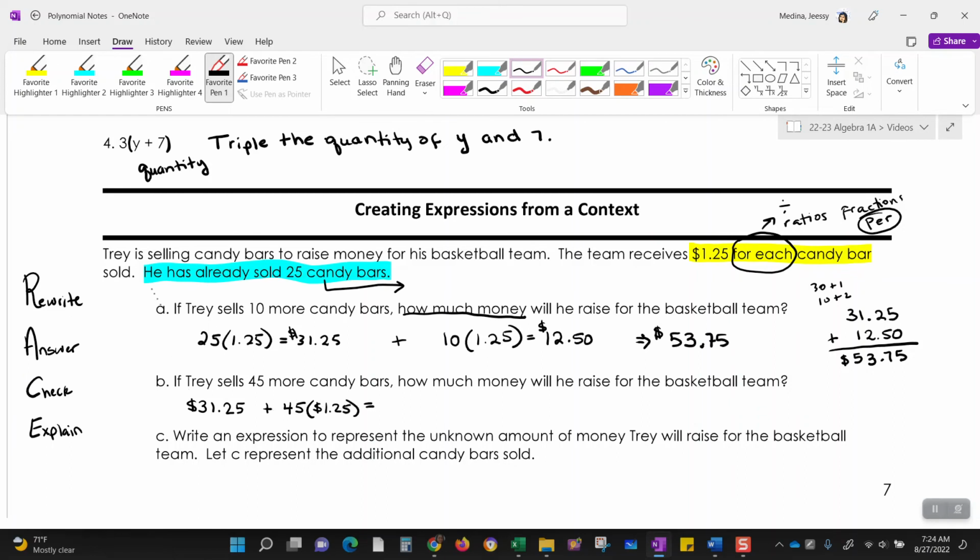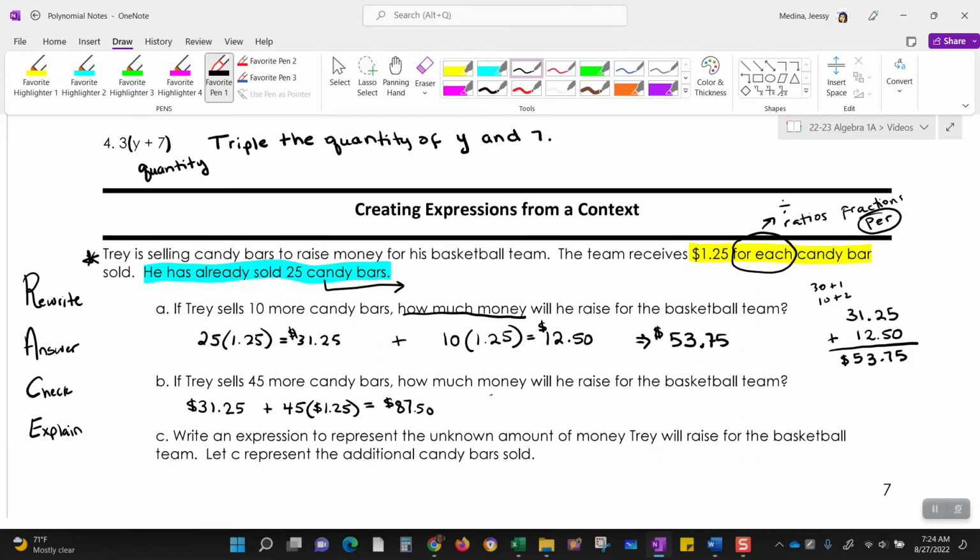All right, this is assuming that he's starting back from the beginning. Calculator. 31.25 plus 45 times 1.25. I honestly thought these problems were harder. All right, he's gonna make 87.50.